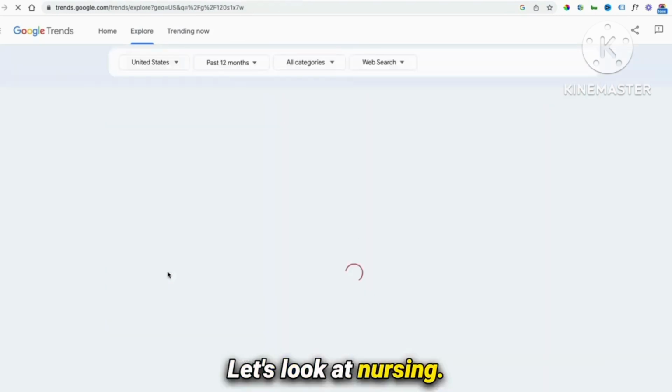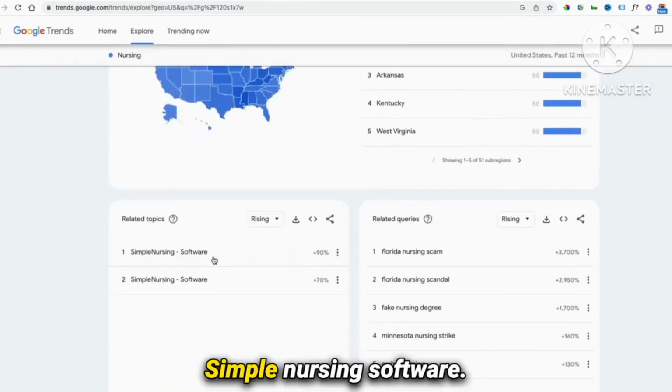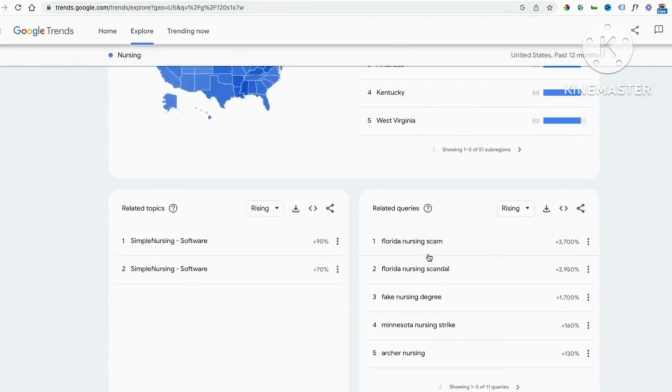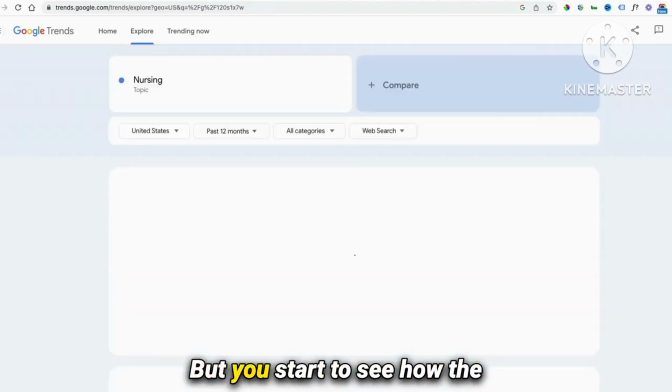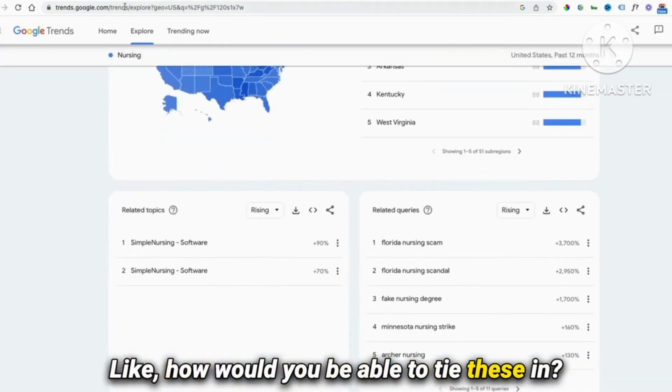So look at nursing. Again, a stable one. Simple nursing software. So maybe that one didn't work. But you start to see how the different overlap would work. Like, how would you be able to tie these in?